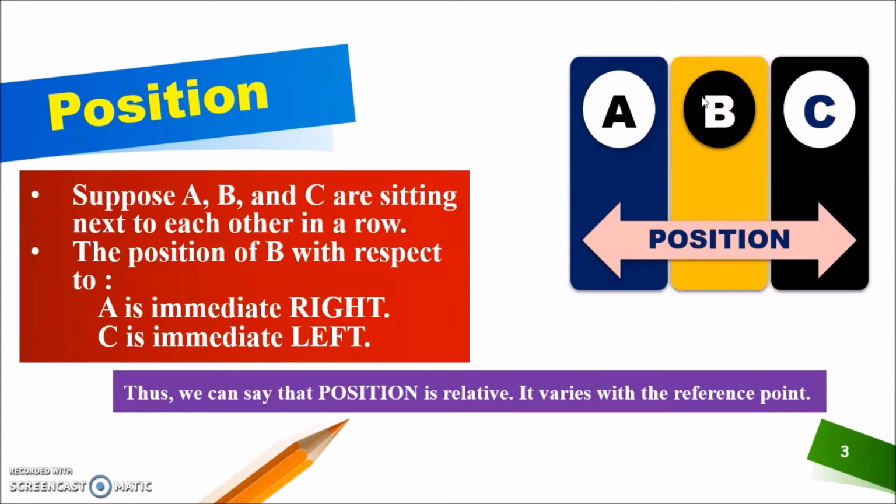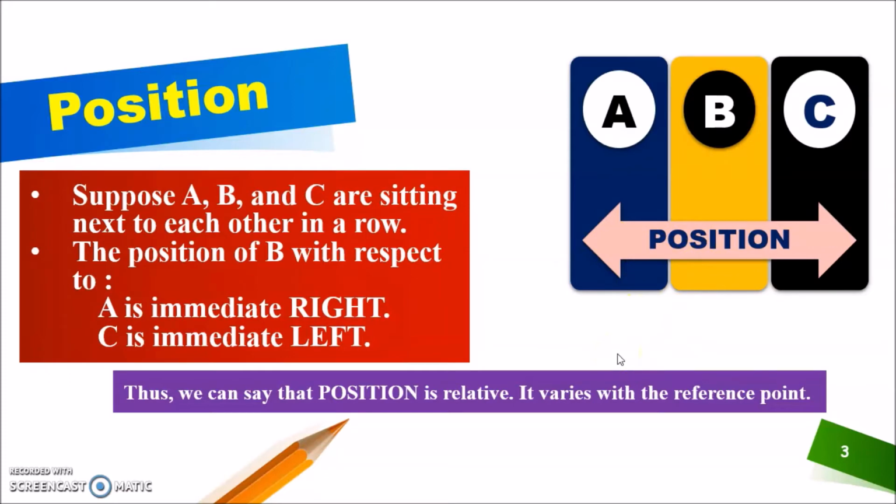So we can say that position is relative. Okay, it can vary with the reference point. If we take A as a reference point, then B is on the right side, and if we take C as a reference point, then B is on the left side. Okay, so this is known as relative position.